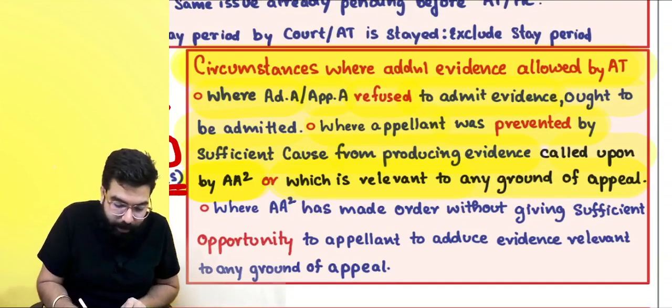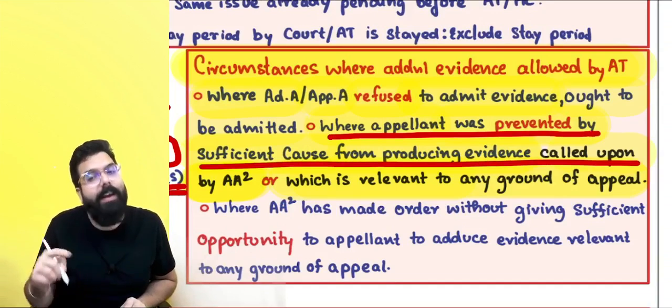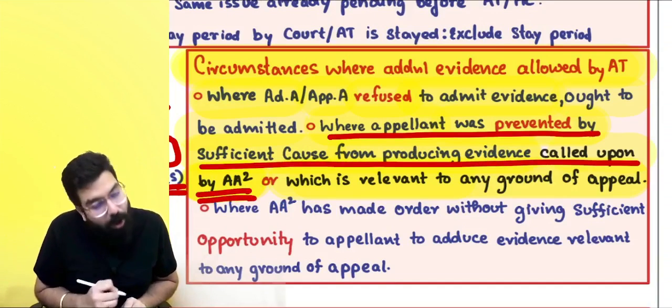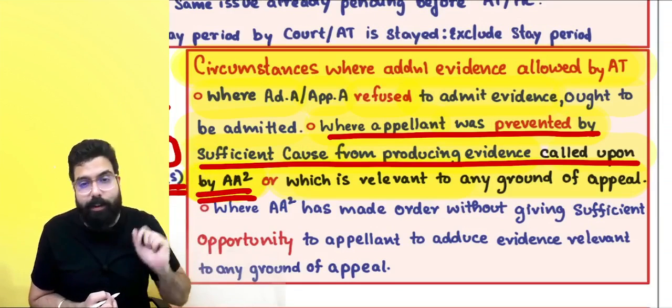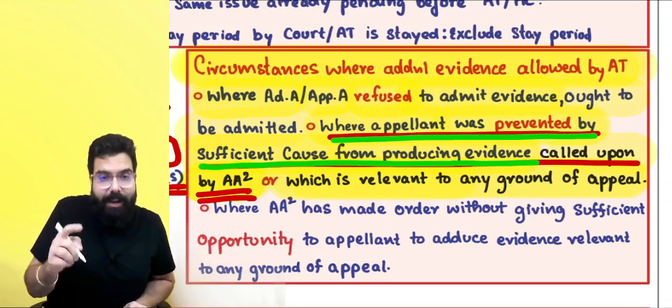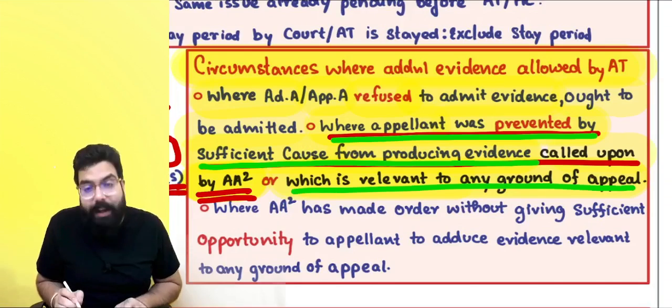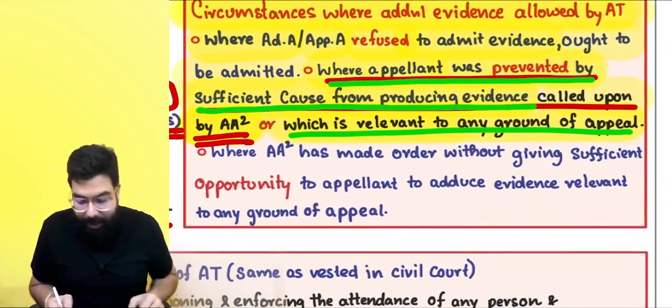See over here, everyone: where the appellant was prevented by sufficient cause from producing evidence called upon by the appellate authority or adjudicating authority, this is one line. Second line is where the appellant was prevented by sufficient cause from producing evidence relevant to any grounds of appeal. Then also the appellate tribunal can admit additional evidences.